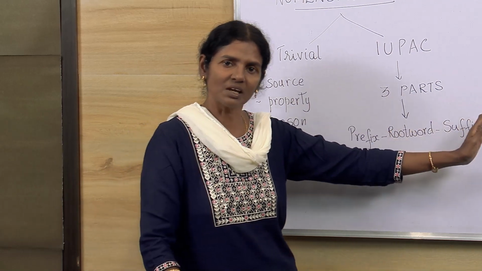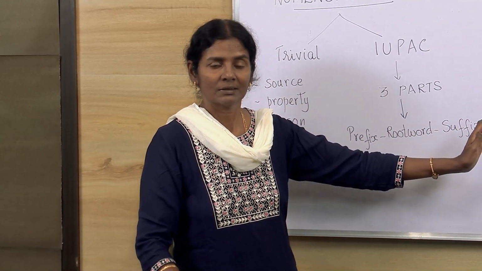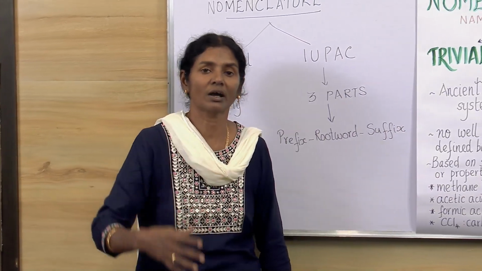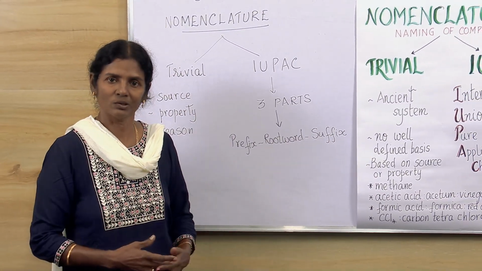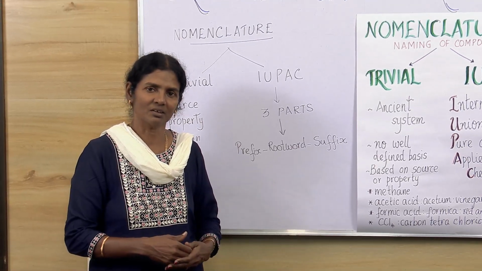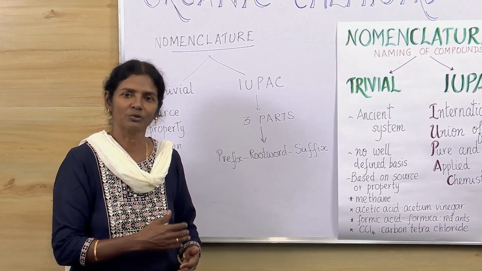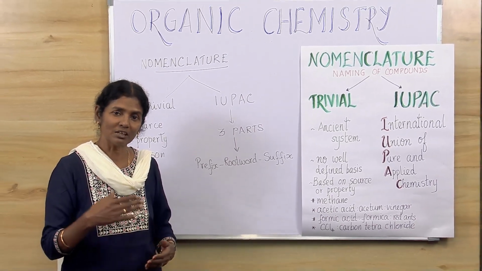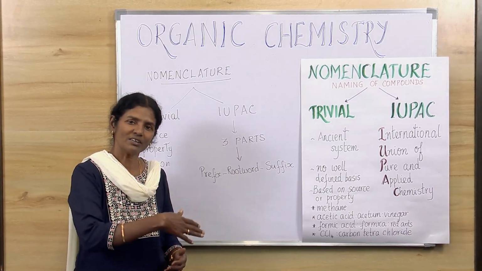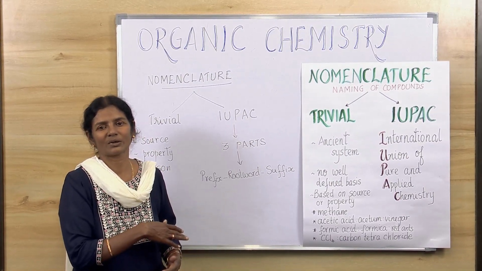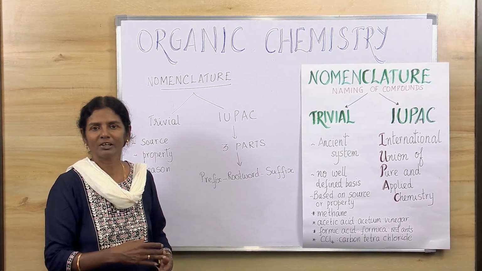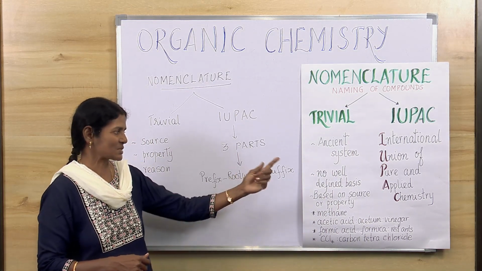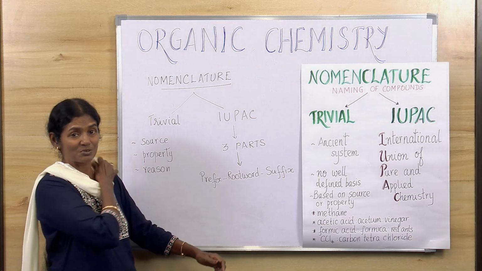However, there are some names we should be familiar with. There are some for which we need to know both the names. See, supposing you are enrolled in school with one name, and at home you are called differently. If a relative comes in search of you, he needs to know your school name as well as what you are called at home. If he only knows what you are called at home, will he be able to find you? No. So that's why there are some names which we need to be familiar with.